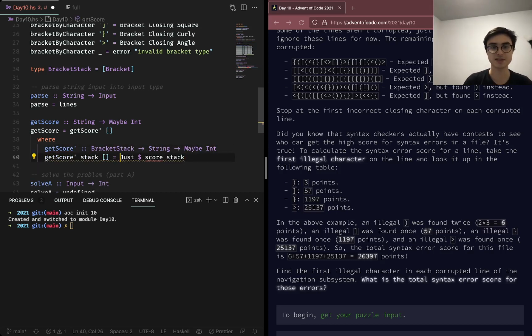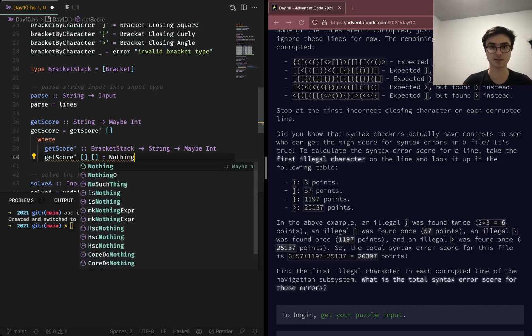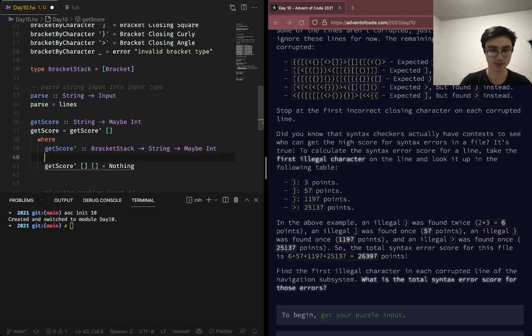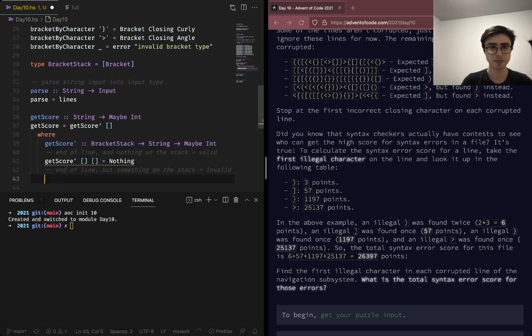So if the stack is empty and the string is empty, that's actually going to be nothing. Let's comment these. End of line and nothing on the stack, valid.